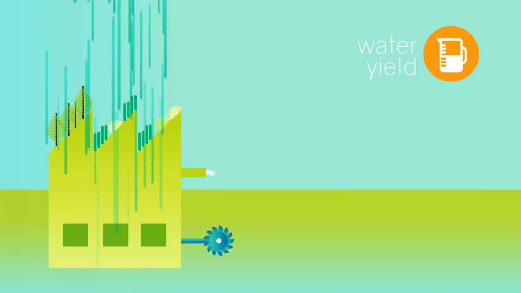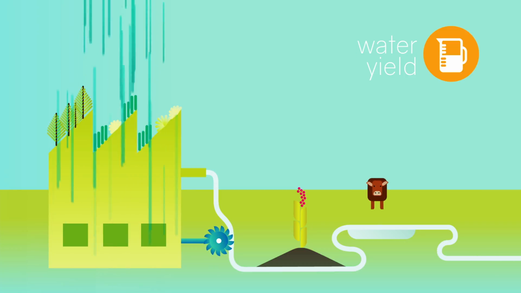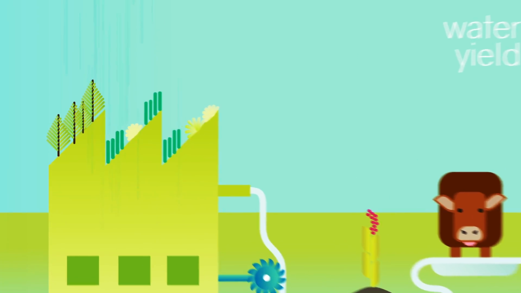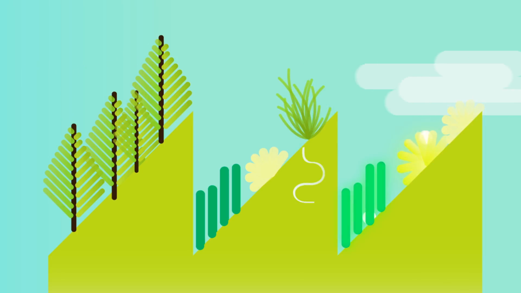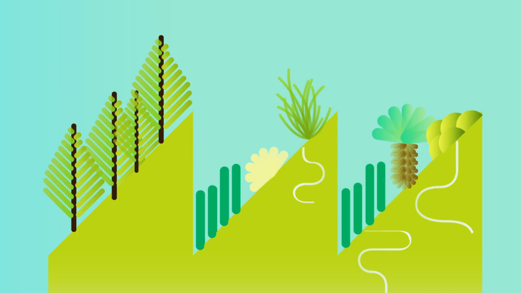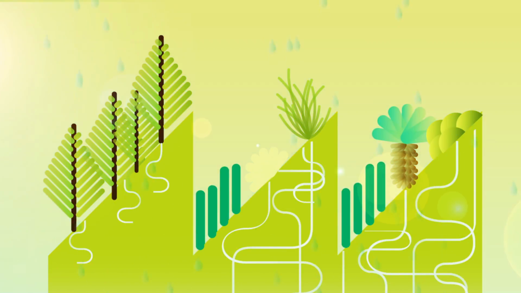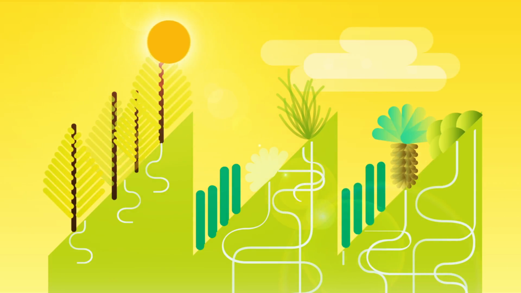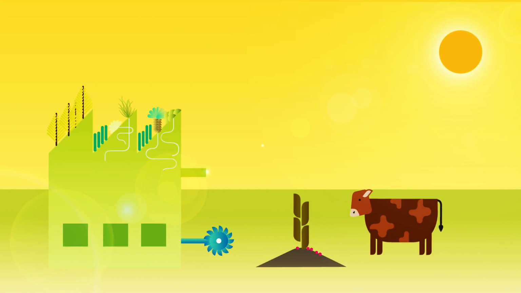Water yield. The ecosystem acts as a factory that produces a total amount of water in the year. Its production depends on the rain, but also on the ecosystem management. Some crops and exotic species do not have the same capacity of native plants to capture fog, retain water and release it. They may consume much more for their growth, thus reducing the performance of the factory. On the other hand, climate change can generate variations on the amount of rainfall and temperature that we cannot predict.